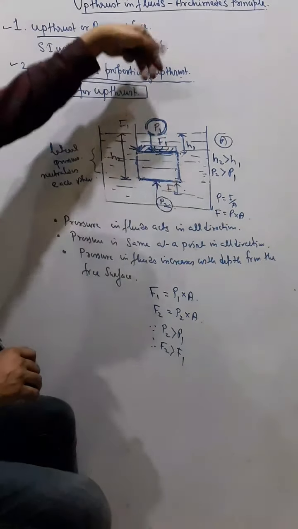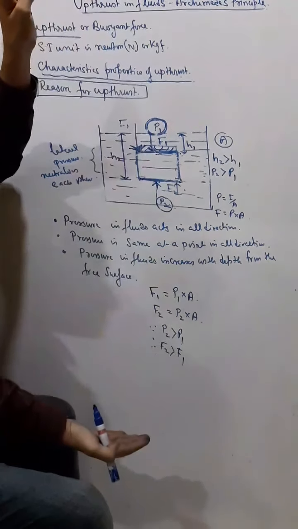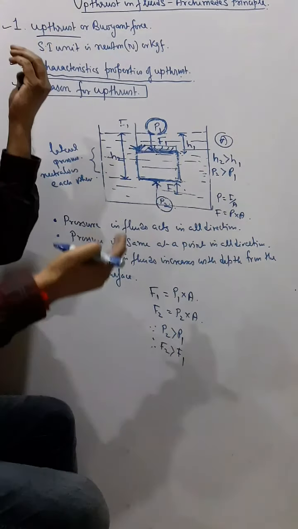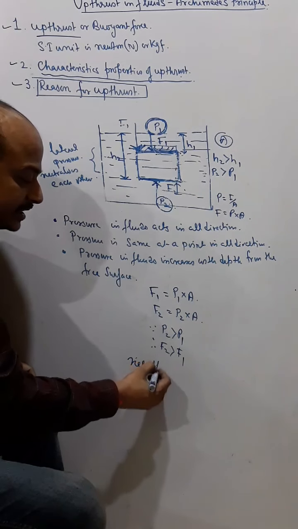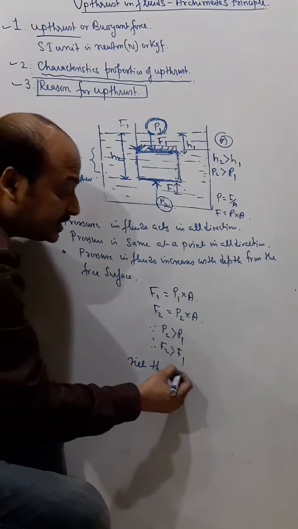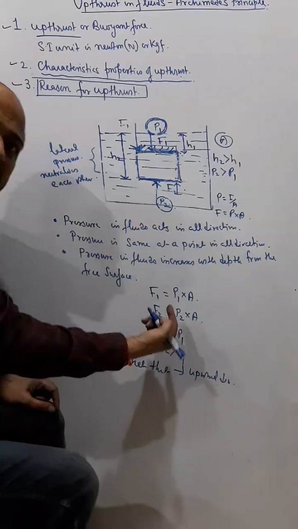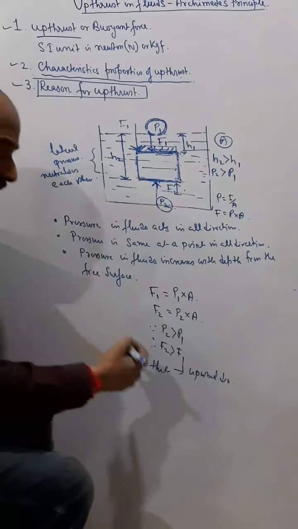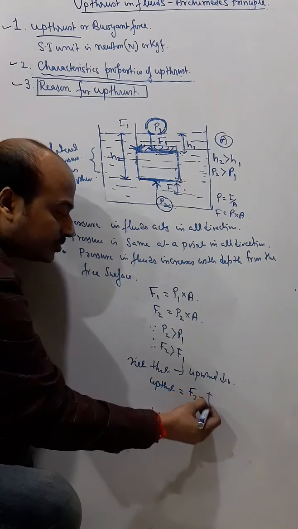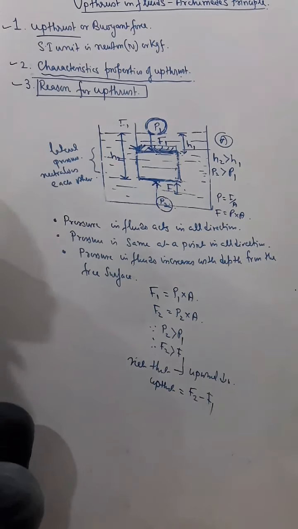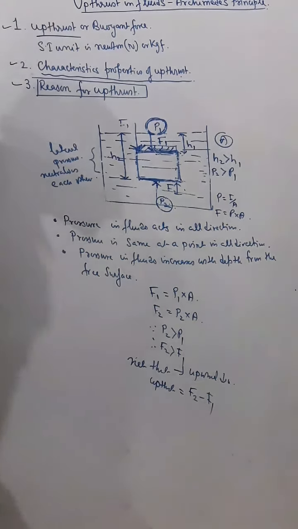So on this body there is a downward thrust and there is an upward thrust, but the upward thrust is greater than the downward thrust. So there will be a net thrust. Net thrust in which direction? In upward direction. The direction of the net thrust will be upward, and that is upthrust, right? And that upthrust will naturally be equal to F2 minus F1. So this is the main reason for upthrust. Understand? Okay.